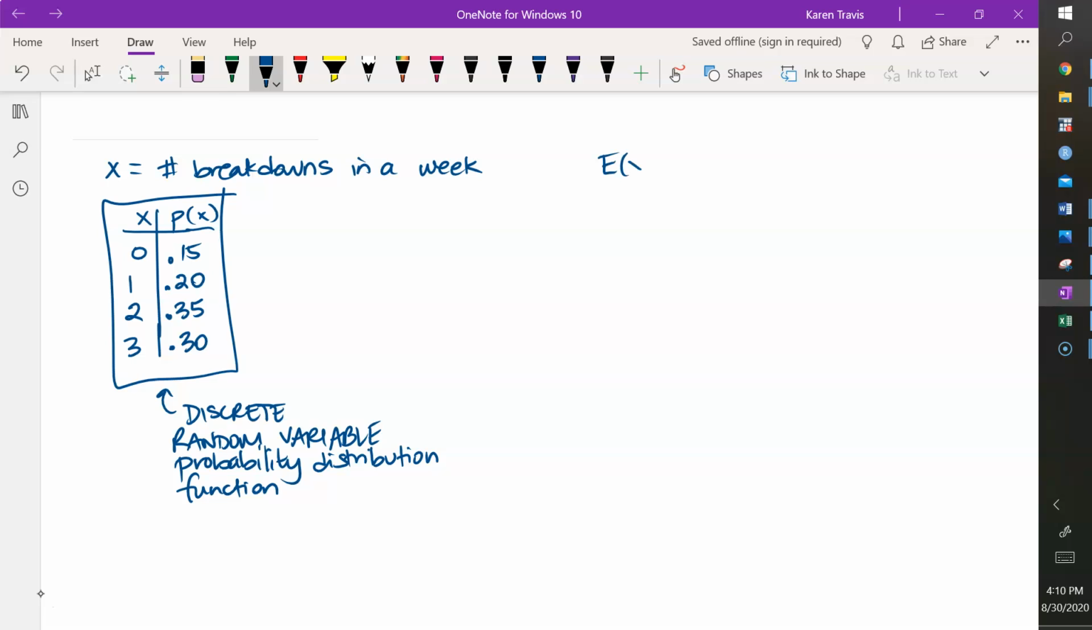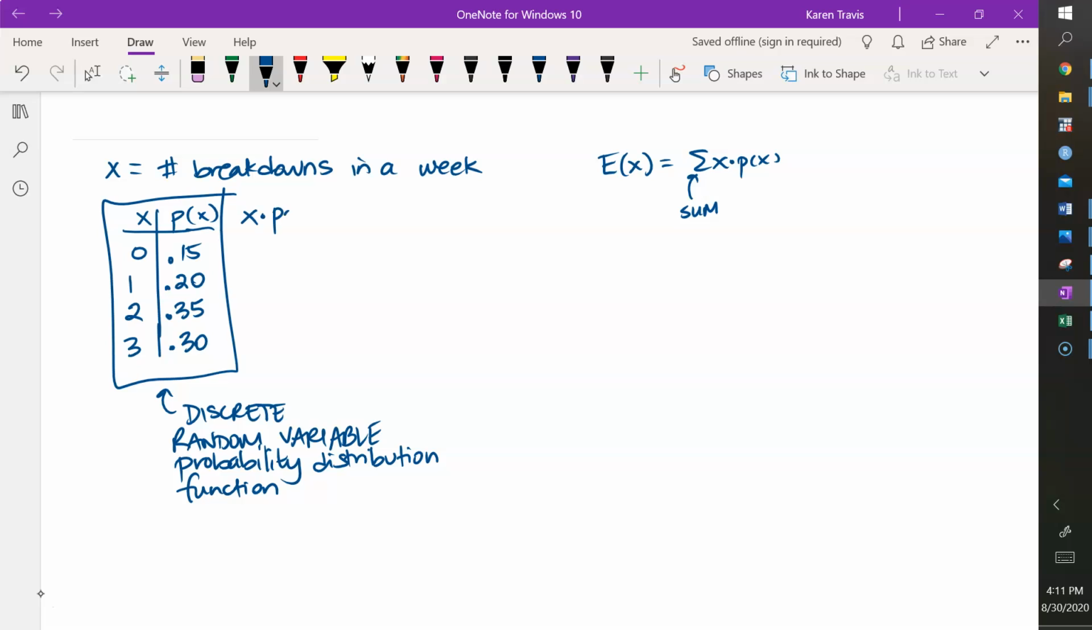So expected value of X comes from adding up each of the outcomes of the random variable multiplied by their probabilities. So what this is going to tell us is basically if these weeks are repeating over and over and over and over, what would be the expected number of times that the machine is breaking down per week. So each of the outcomes are weighted by their probabilities.